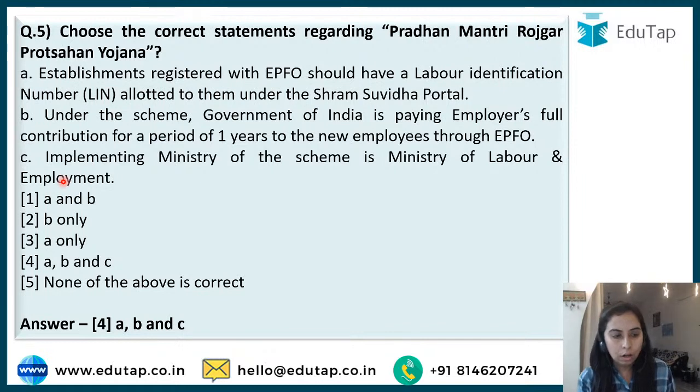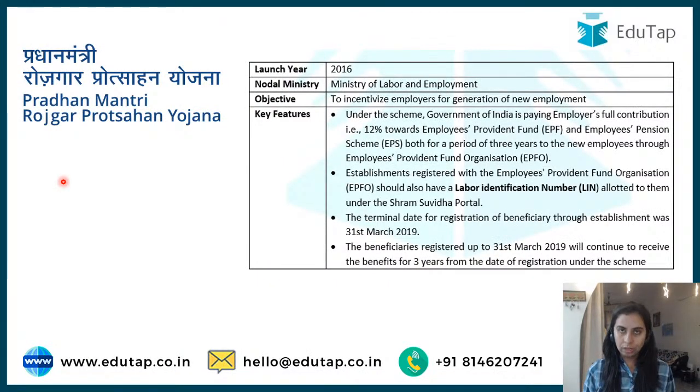So A, B and C, guys, all of the above are true regarding Pradhan Mantri Rozgar Protsahan Yojana, right? So this Yojana was in news recently due to COVID a lot. So people have this confusion in mind that probably this was released recently. No, guys, this is a scheme which was launched in the year 2016. Okay, and Rozgar Protsahan hai, employment Protsahan hai. So this is implemented by Ministry of Labour and Employment. It would help you to recall it easily.